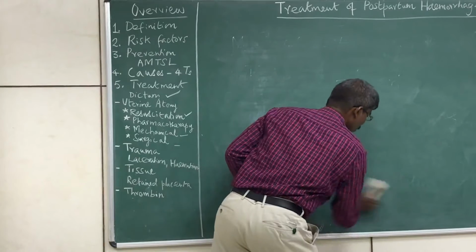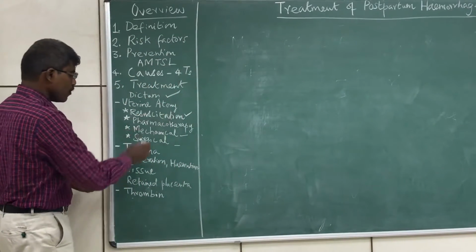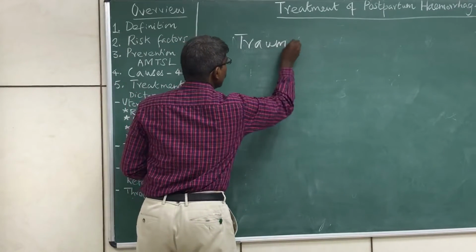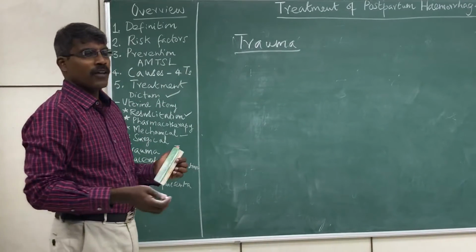Which is the commonest cause also. Now let's see what are the other causes. The second T, first is tone, the second T is trauma. This accounts for nearly around 20% of cases.